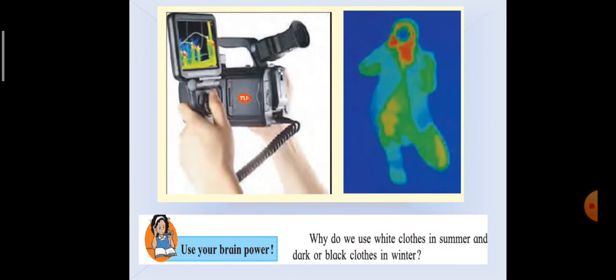The air near the heat source gets heated and it rises up. The air from the sides moves in to take its place. In this way, the air gets heated. If you keep one hand above a flame and one hand on the side of the flame, the hand at the top feels hot because the air above is heated by convection. The hand at the side does not feel as hot because there is no convection.